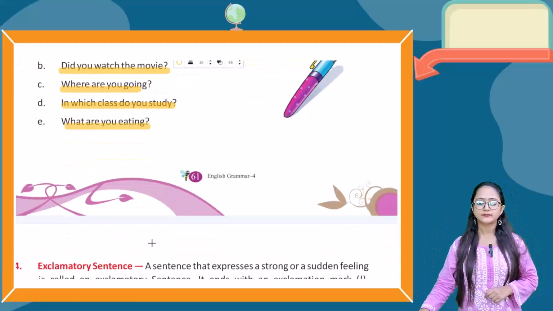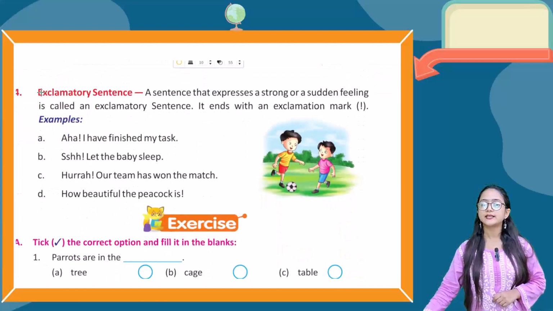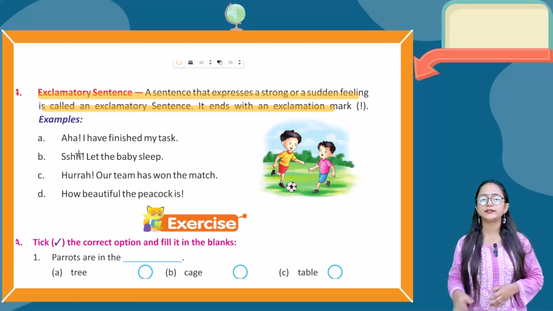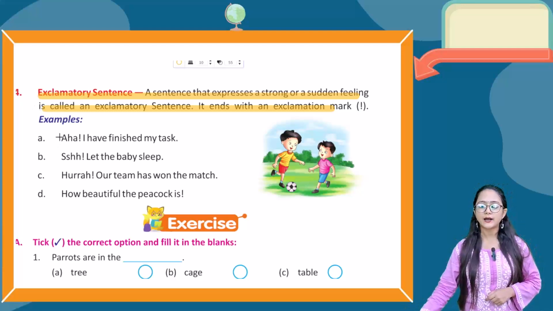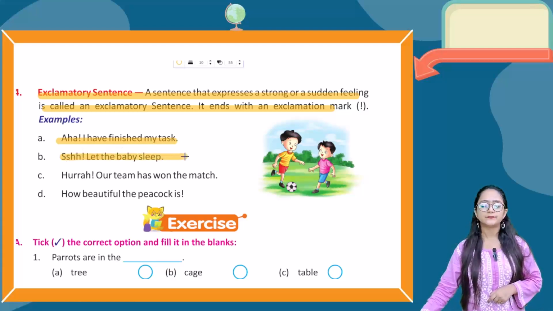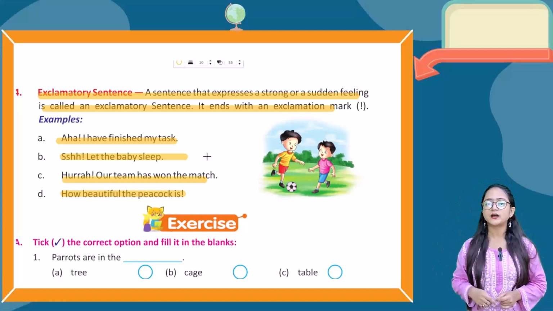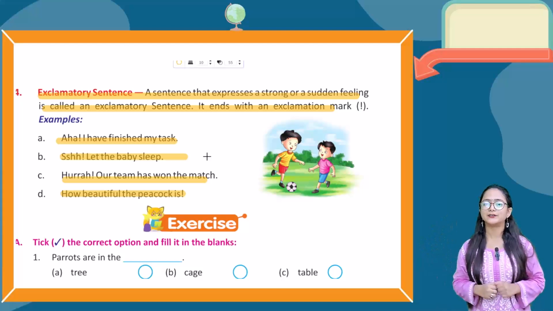Okay. Now the next type of sentence is the exclamatory sentence. A sentence that expresses a strong or sudden feeling is called an exclamatory sentence. It ends with an exclamation mark. So basically it describes a strong feeling and sudden feeling. For example: Aha, I have finished my task! Next one, shh, let the baby sleep! Next one, hooray, our team has won the match! Next one, how beautiful the peacock is! So at the end of the sentence there is an exclamation mark. Okay students.